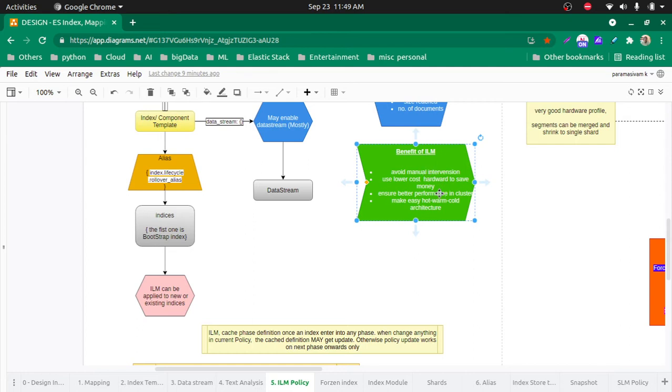Then of course it makes better use of the hot-warm data tier architecture. What does hot-warm data tier architecture mean? Let's say the writing index, or ingesting index, whatever you want to call it, or the current index, will be in the hot node. The hot node will have very good hardware profiles.